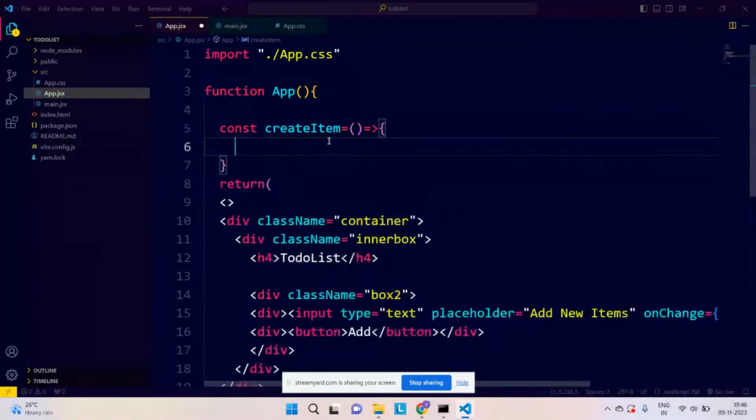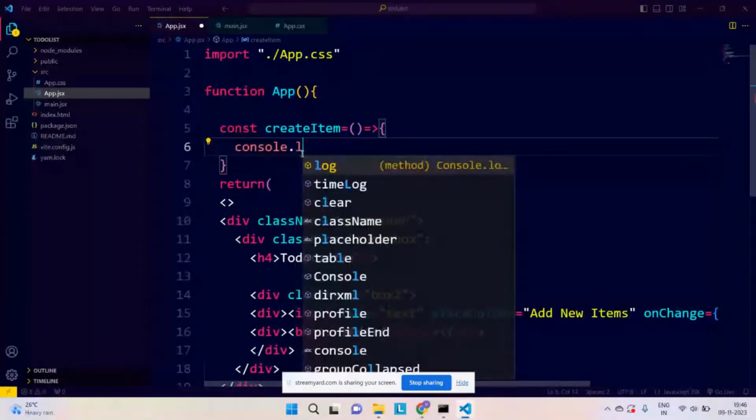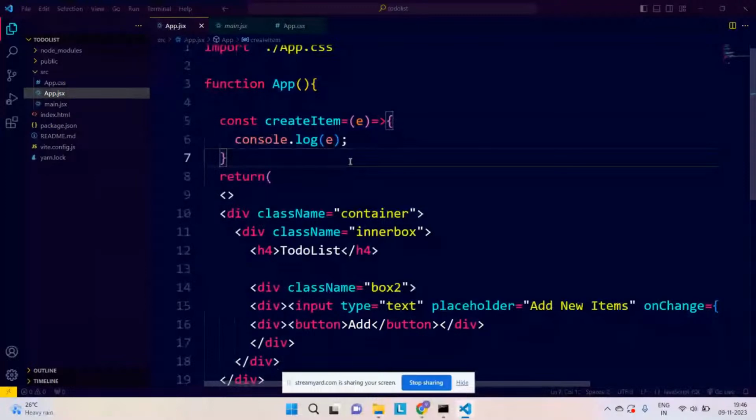And you need to do something like console.log, let's say. By default it will take one event. This createItem will take one event. And if we say console.log(e), I want to print this particular event.